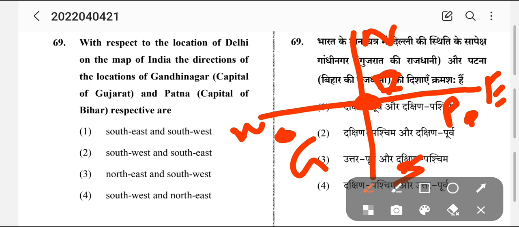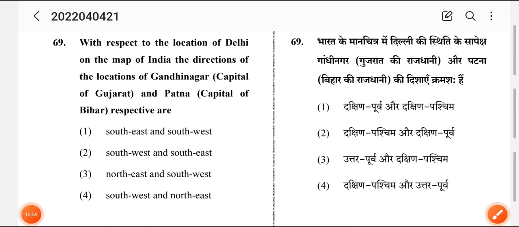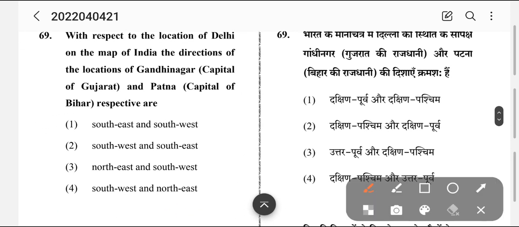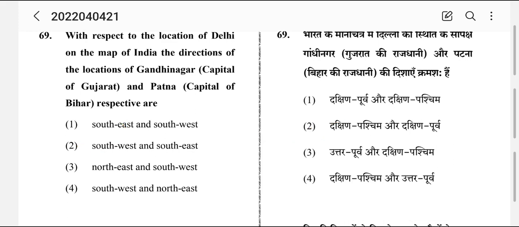Now when we see the direction, it is coming in southwest and southeast. So my option is clear, southwest. The answer is answer number 2. It is coming in southwest and southeast.